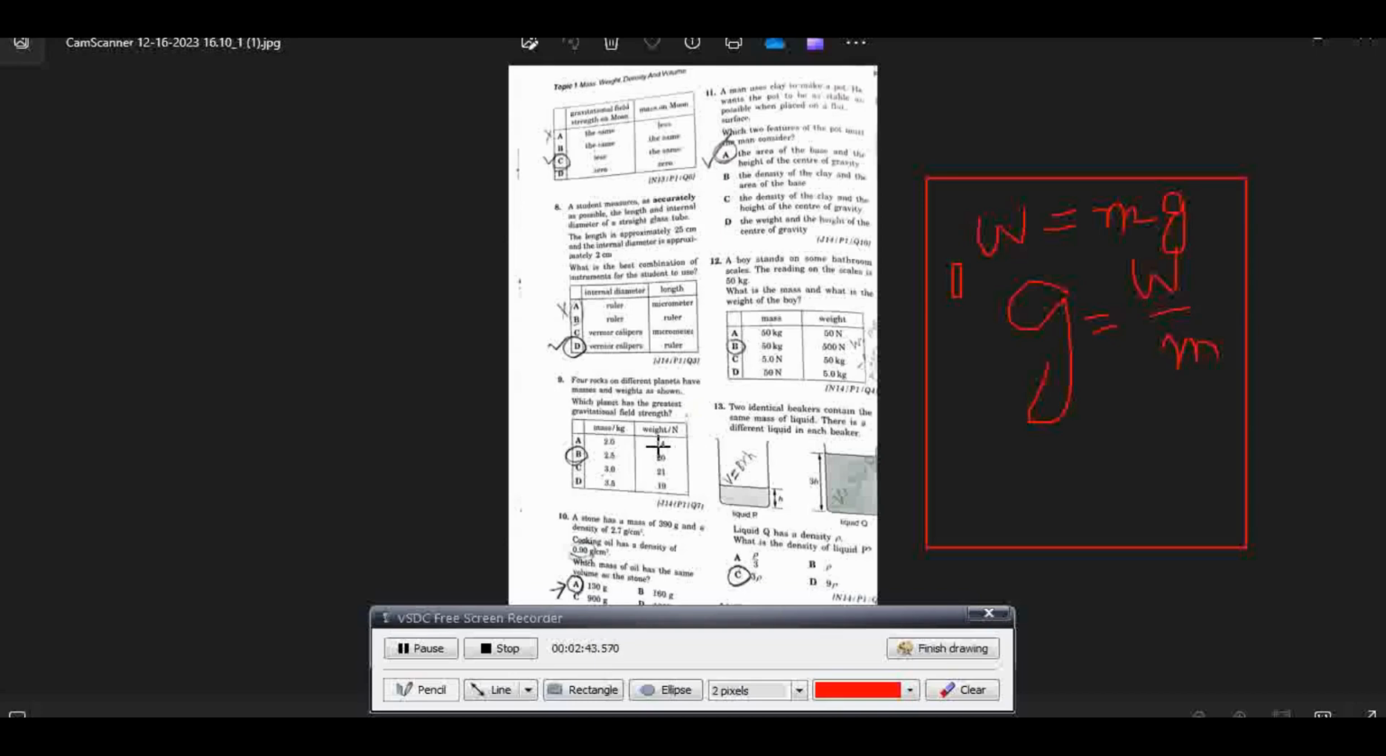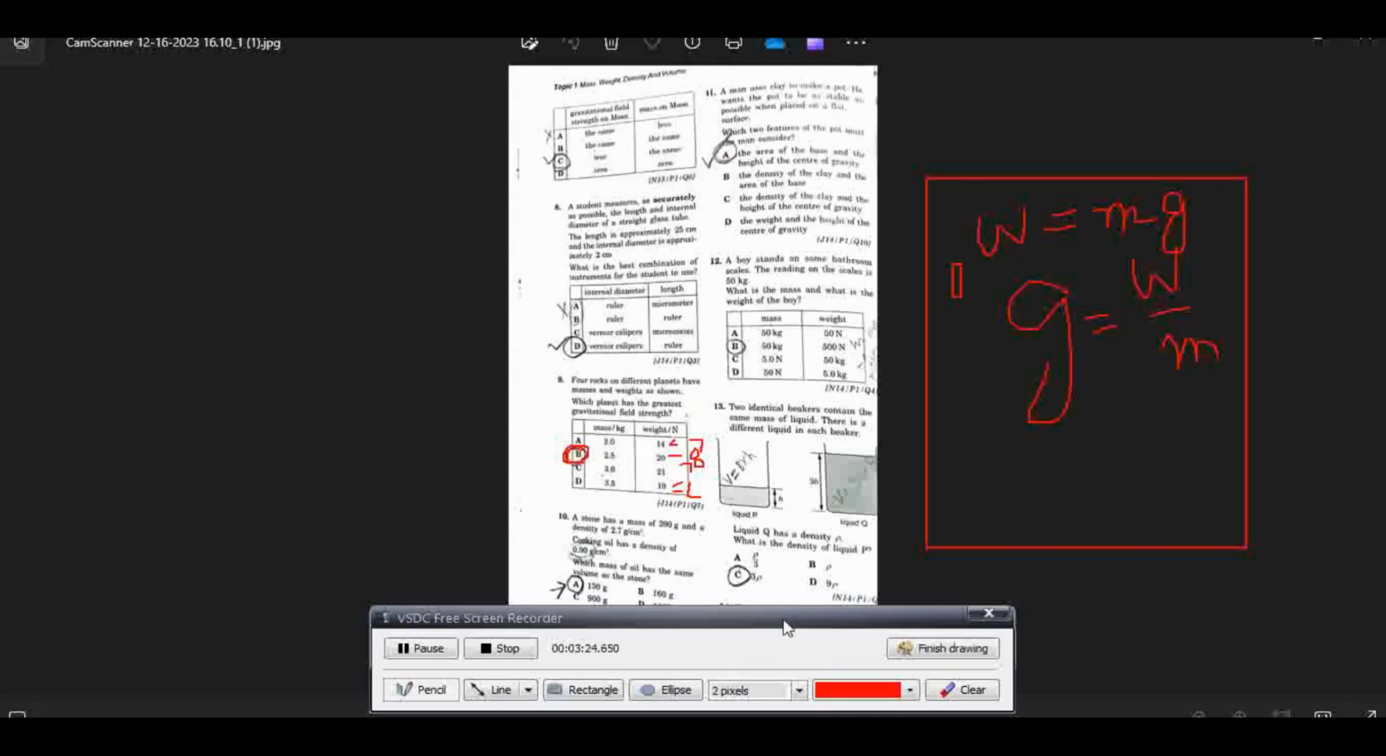First, 14 is the weight and 2 is the mass. So for this, the gravitational strength is equal to 7. Similarly, for this planet the gravitational strength is 20 over 2.5, which is equal to 8. And 20 over 3 is again about 7, and 19 over 3.5 is 5 point something. So the maximum gravitational strength comes out to be 8, which is option B. So option B is the correct answer, because we have to tell which planet has the greatest gravitational strength.